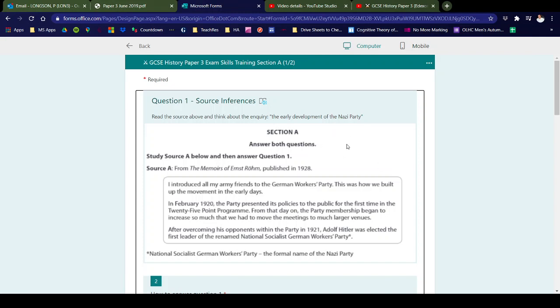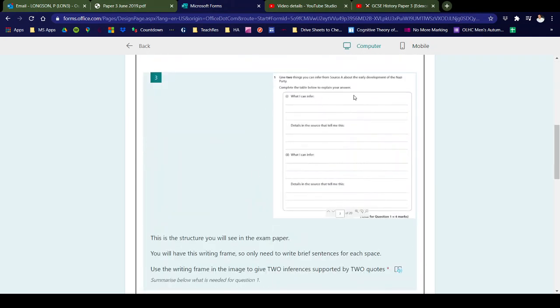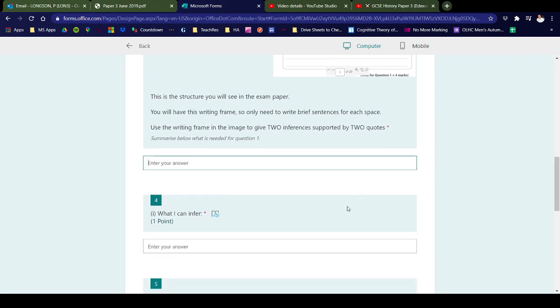So we're going to look for 2 inferences here about the early development of the party. So that's quite broad, and we could look for things that say, why did it develop? How did it develop? Even information about the nature of its development, so what kind of party was it? So there's quite a lot we can say here. So when we look down below, you can see that we've got a series of prompts, and I've made this possible in the form for you to do step by step. And that's the structure you do in the exam paper, and I've asked you to summarise that beneath so you can do that in your own time.